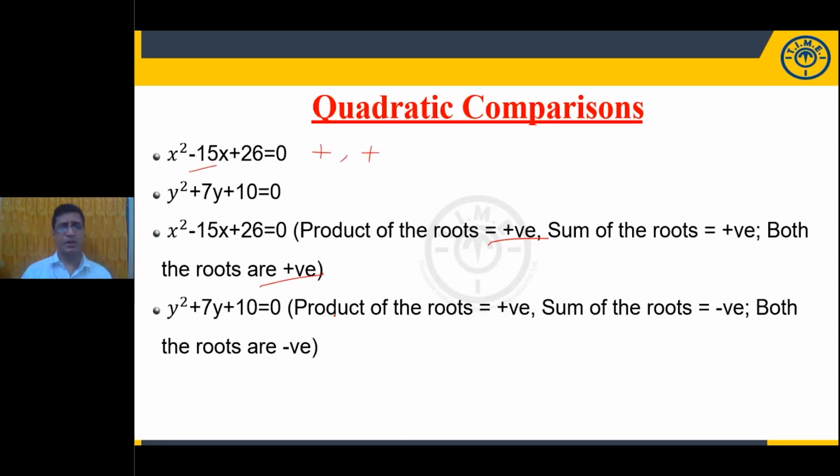Now look at the second quadratic equation. Product of the roots is plus 10 by 1, a positive value. Now what about the sum of the roots? Minus 7 by 1 means it is negative. So the product is positive and the sum is negative, then both the roots are negative. In general classification, all the positives are greater than all the negatives. Am I right or not?